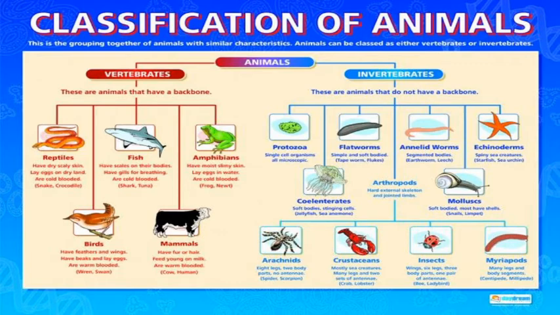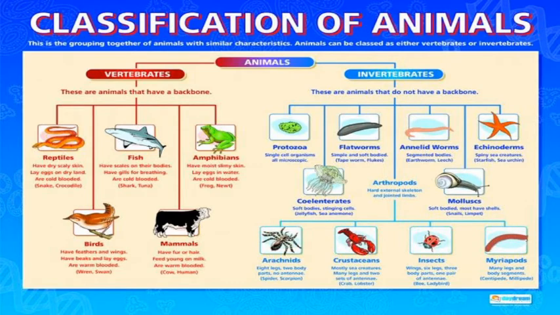Vertebrates are the organisms which have a backbone, and invertebrates are the organisms which do not have a backbone. First of all, we will discuss the invertebrates. Invertebrates include protozoa, flatworms, and coelenterates. First we will discuss these three. Protozoa are single-celled organisms and they are microscopic. We can't see them with our naked eyes. We can see them in a microscope.